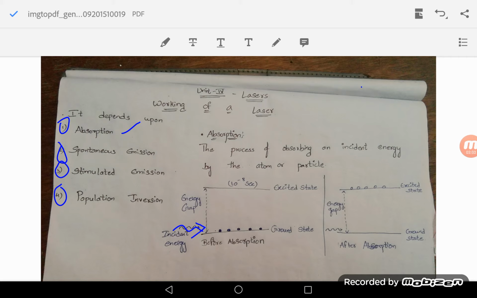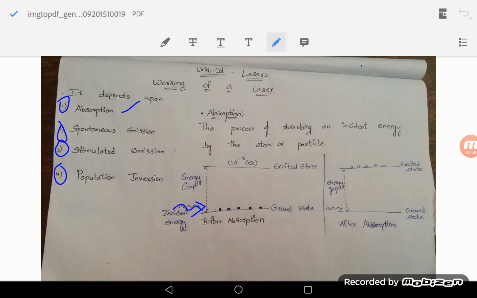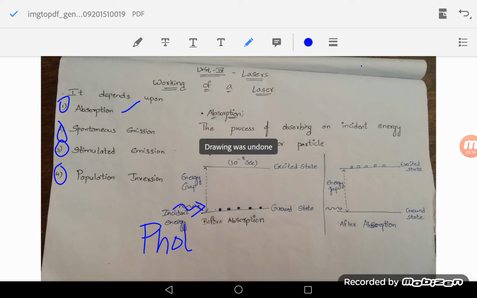So what is an incident energy? Here, generally, we incident a photon of energy. Okay, here we incident a photon. What is a photon? A wave packet of energy. We are going to incident an energy to bring an atom from the ground state towards the excited state.